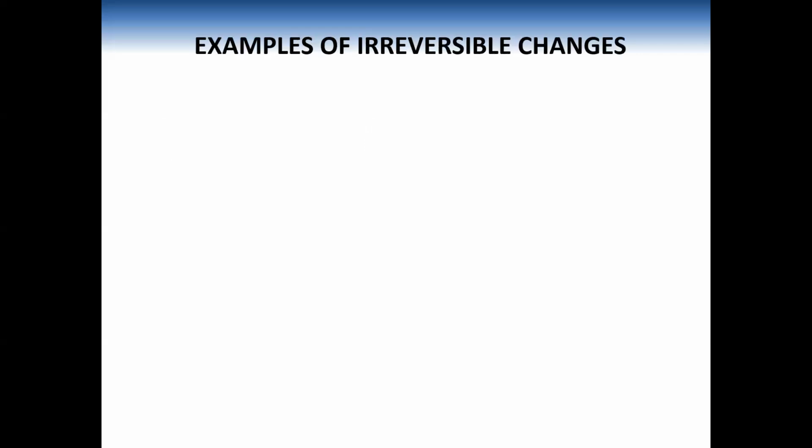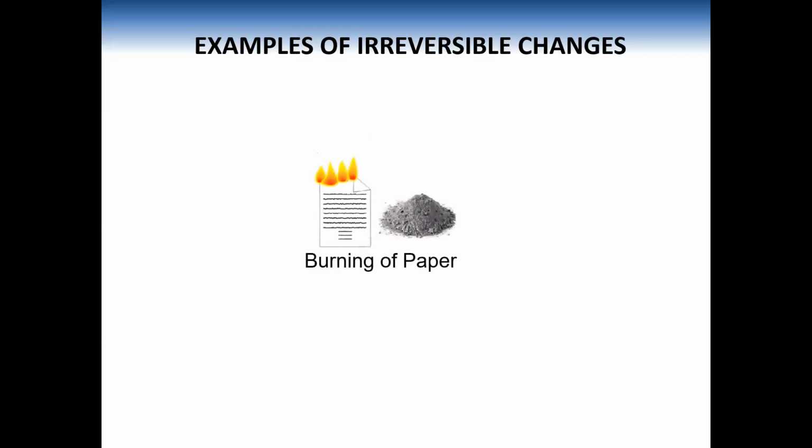Let us look at some of the examples of irreversible changes. The first example is burning of paper. So after burning, what will happen? This paper will convert into ashes. And again, what will happen? You will not be able to convert ashes back into paper.